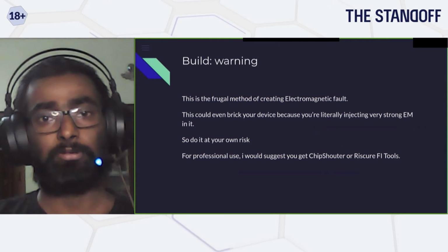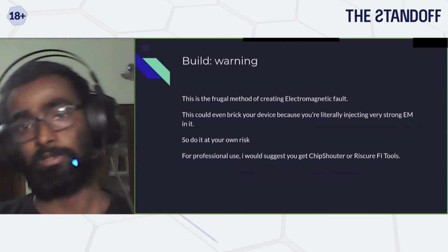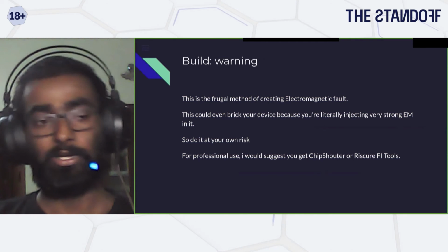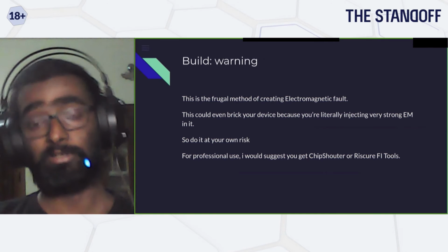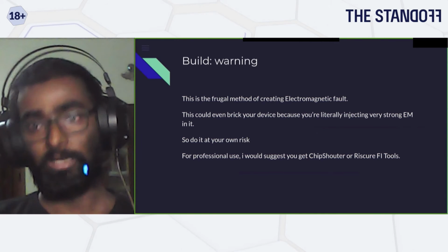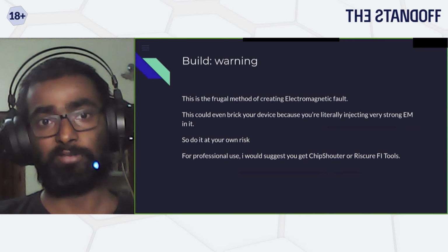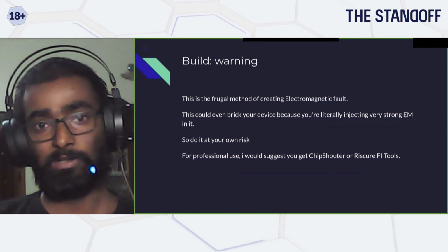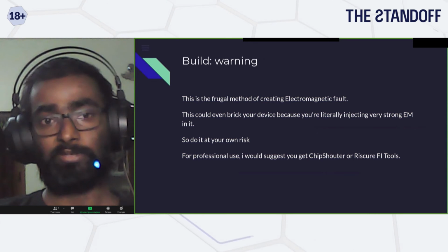So I have built a very, very cheap version of the fault injector. With any kind of fault injection, there is a high possibility that you will end up breaking the device, because it's going to be a very strong electromagnetic field, and it is going to change a few bits inside your device which you're not supposed to flip, or it can even create a short circuit inside your silicon, and then the device will not even work.